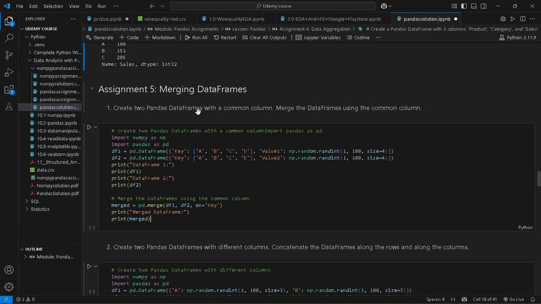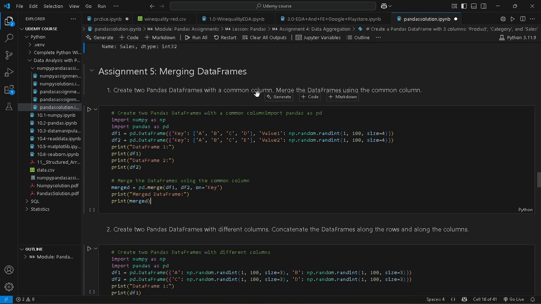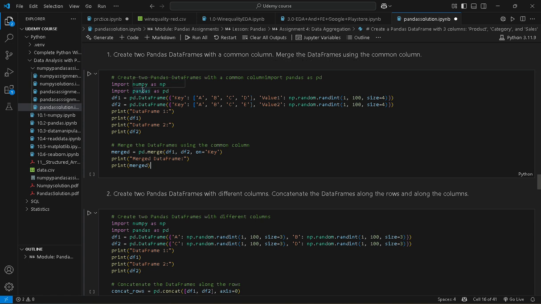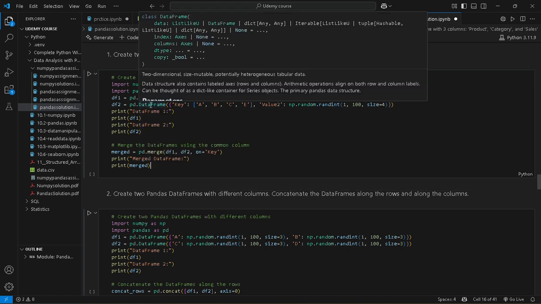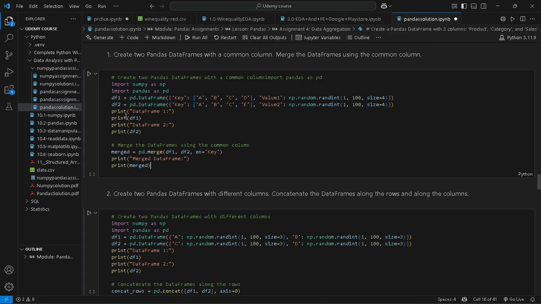Next topic is merging data frames. Create two pandas data frames with a common column and merge the data frames using the common column. Okay, we have created two data frames here, with key and value. The key column has A, B, C, D, and value has random numbers between 1 to 100 with size 4. This is our next data frame, df1 and df2.